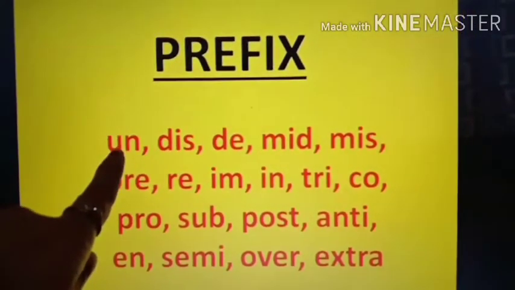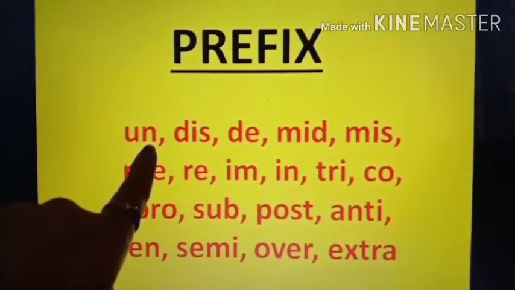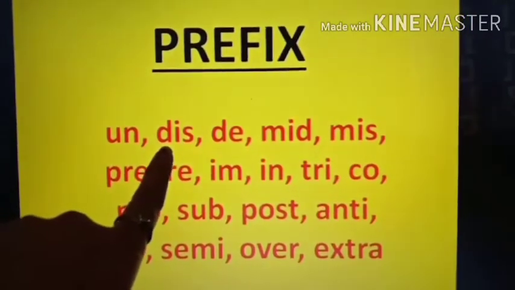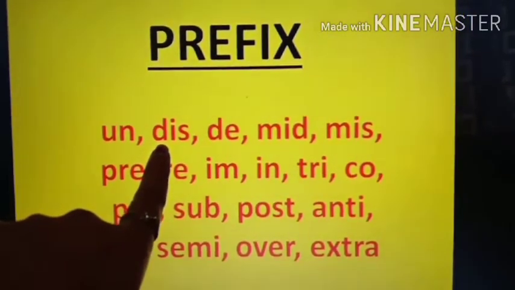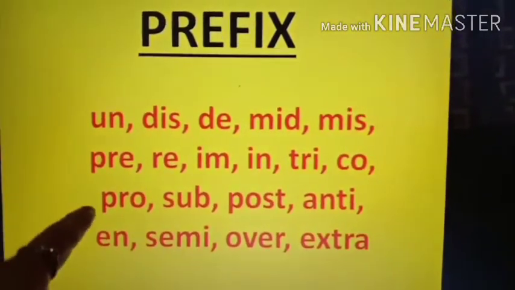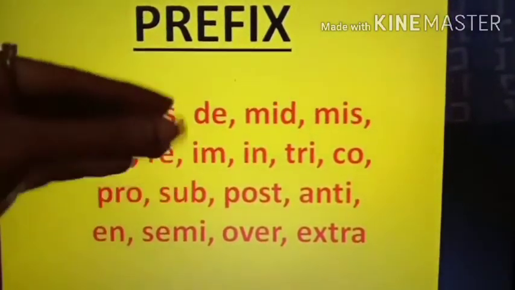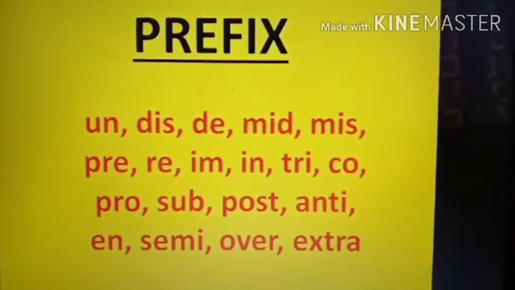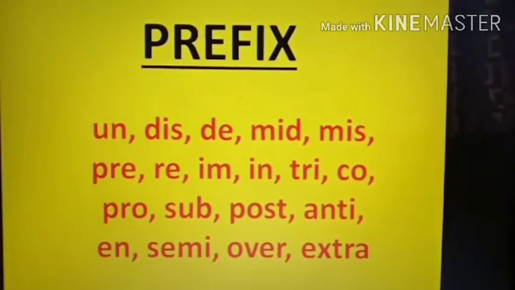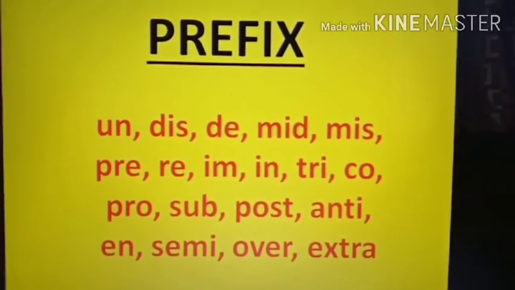Like see, we added un, then it became unhappy. We added dis before agree, then it became disagree. So these all are prefixes. Prefixes means the letters which we add before a word. The letters which we add before a word are called prefixes. So the grammar topic which we are doing today is prefix.